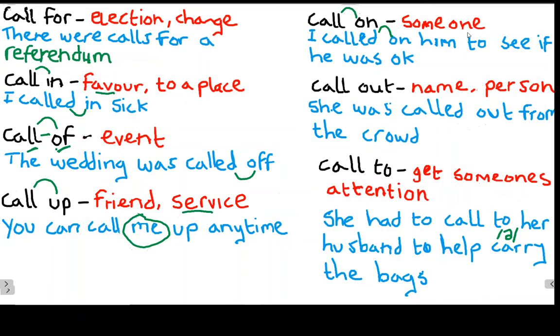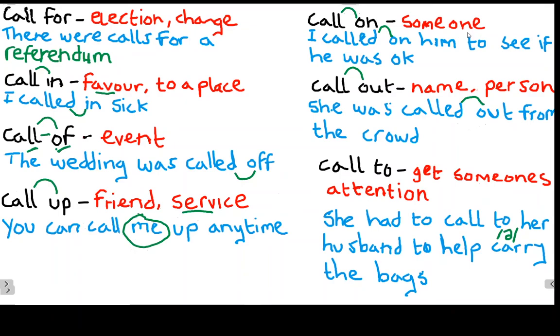The second way we can use the phrasal verb to call out is in reference to highlighting perhaps when someone has done something wrong and we are criticizing them for the wrong thing they have done. Okay? So in this case, someone is called out because they've done something which is inappropriate. Now you notice again we have that situation of linking the words call out, and again here for the past tense called out. She was called out from the crowd. Okay, call out, called out, that linking situation again.